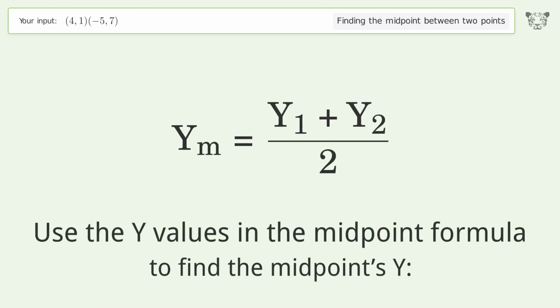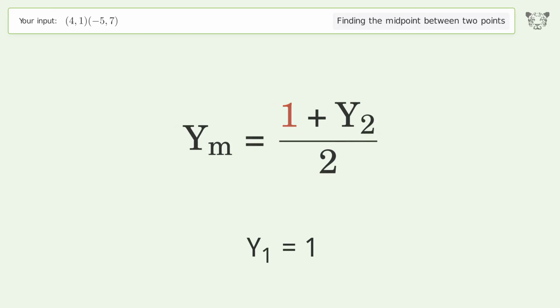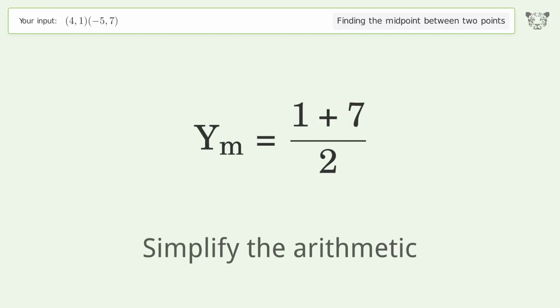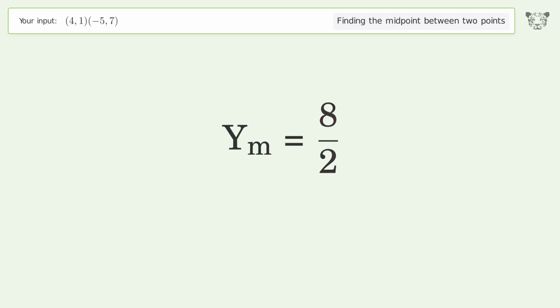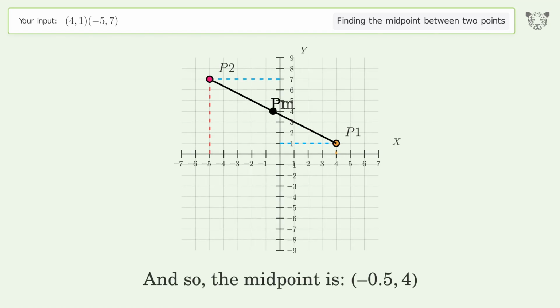Use the y values in the midpoint formula to find the midpoint's y. y1 equals 1. y2 equals 7. Simplify the arithmetic. And so, the midpoint is negative 0.5, 4.